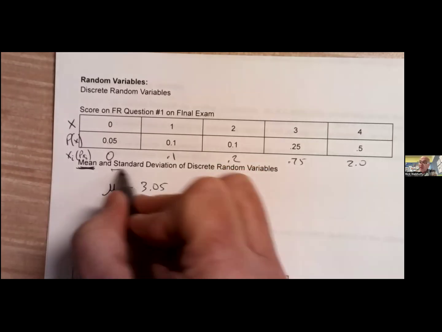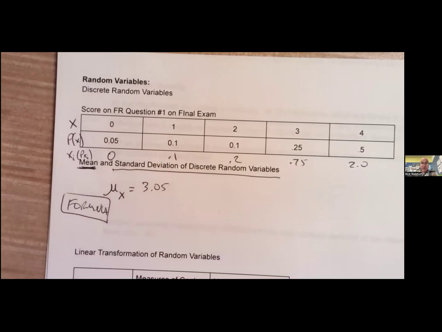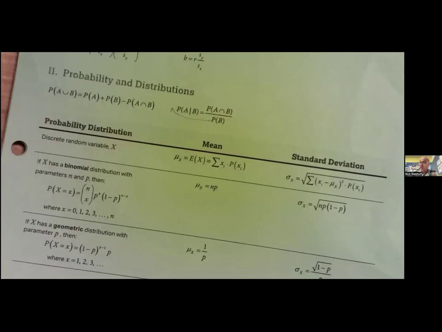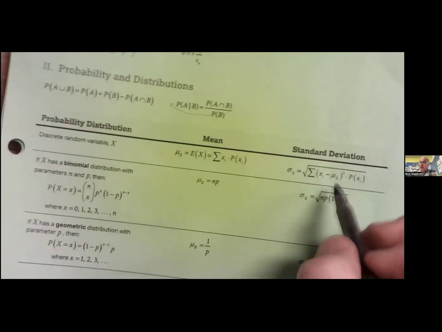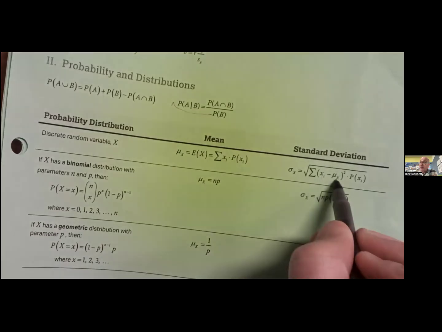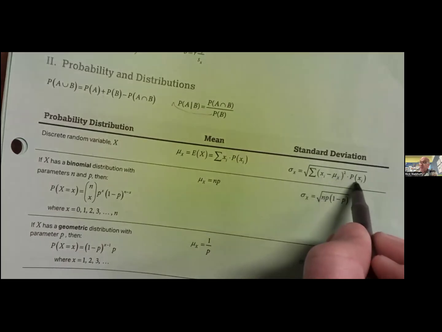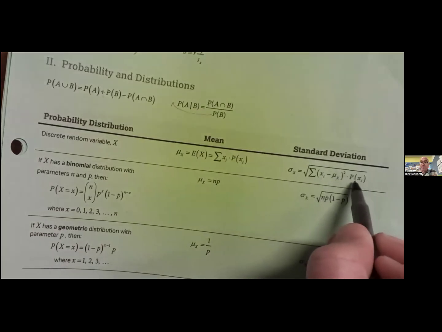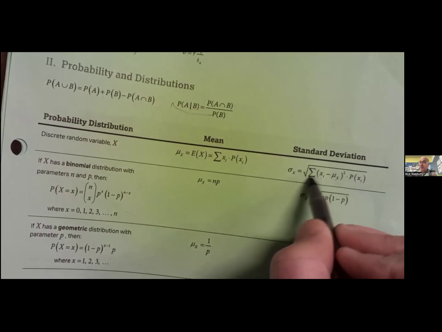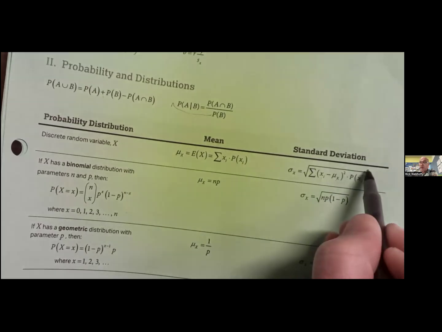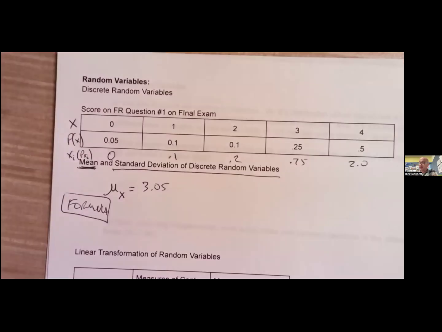All right, the standard deviation is also on the formula sheet. So I'm going to write the formula here. It is on the formula sheet. Know where it is so you can use it. This is a trickier one. So it says we're going to take each outcome minus the mean and square it. And then we're going to multiply by the probability of that outcome. And then I'm going to sum them up, and then I'm going to square root them. So know how to use this. You don't have to have it memorized, it's sitting right there.